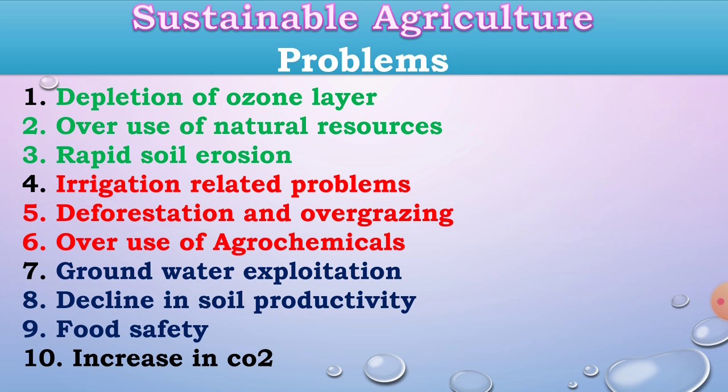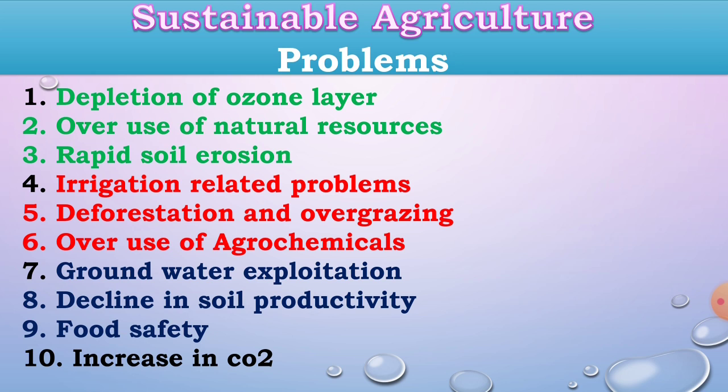Then groundwater exploitation: with excess use of the groundwater, the water resources are also reduced. Then decline in soil productivity: due to monocropping the soil fertility is reduced, and due to the reduced soil fertility, soil productivity is also declined.